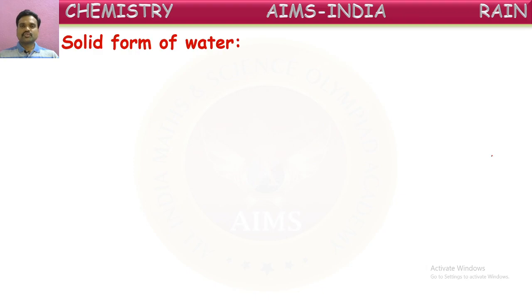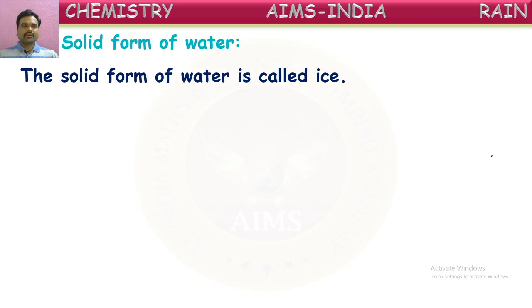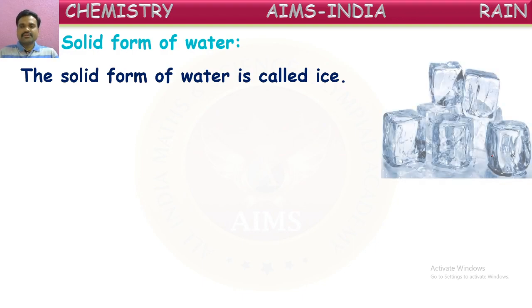First of all, the solid form of water. The solid form of water is called ice, as we told already. Here you can see some ice cubes are given. So what are they made up of? Yes, water. So water is existing here in the form of solid. That solid form of water is called ice.